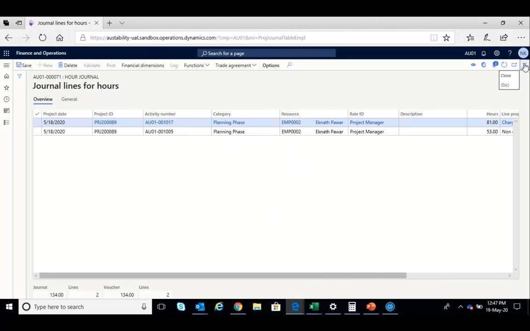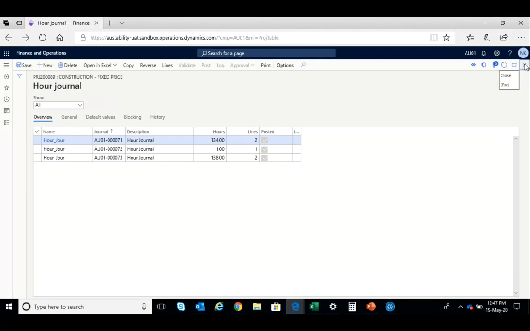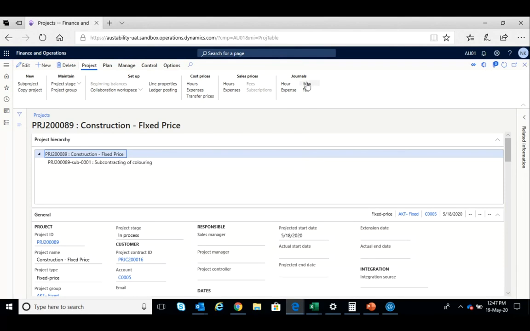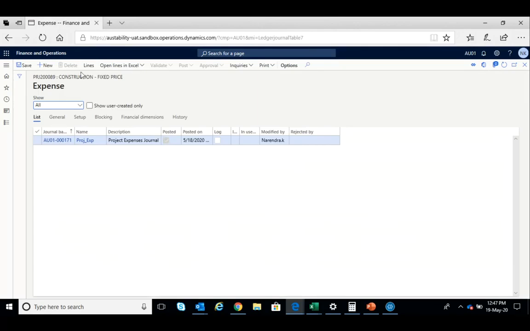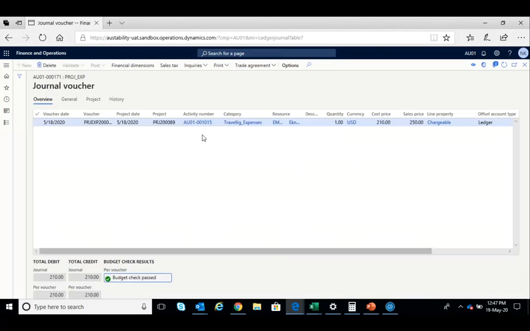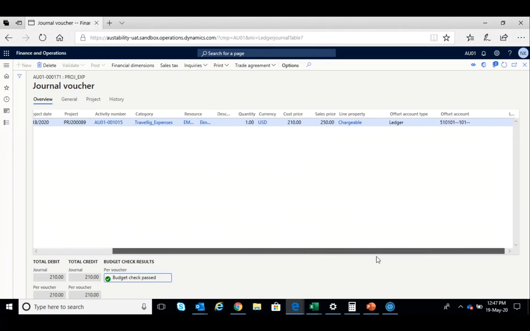Same way, expenses can be booked through the system, and item cost also. So this is where he has put in the expenses entry. For example, you might have a traveling expense, or a consultancy expense, or any other expenses for a particular project which is chargeable to the project, and you can do that.